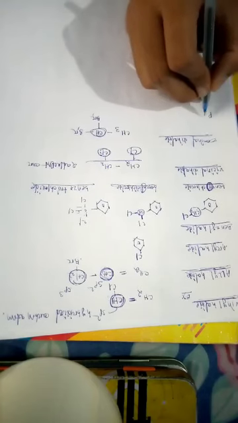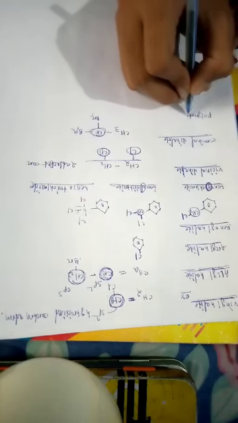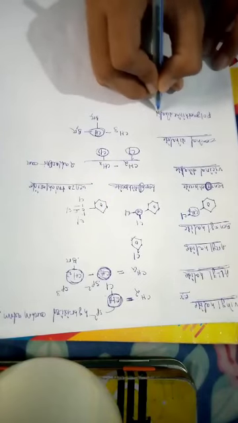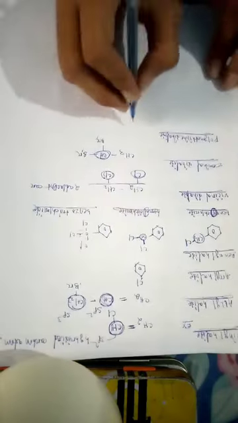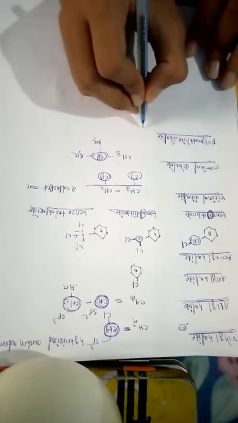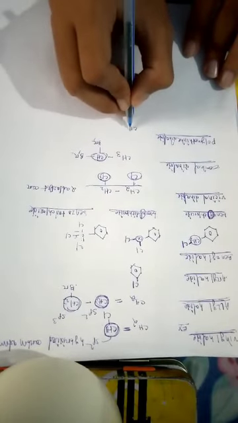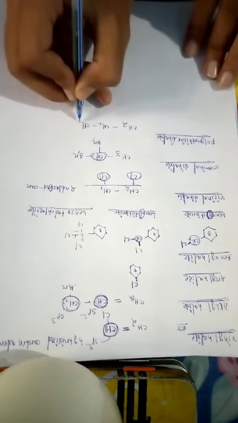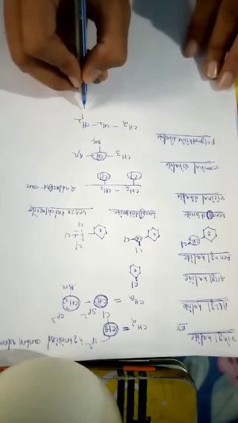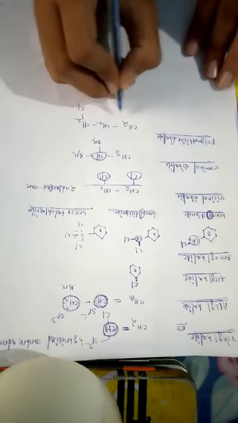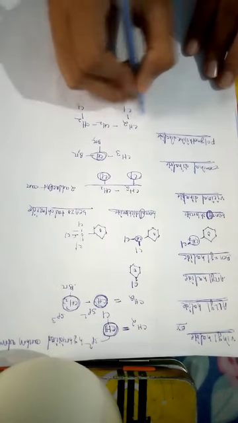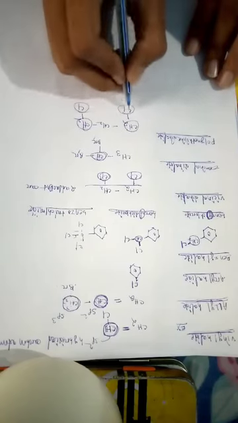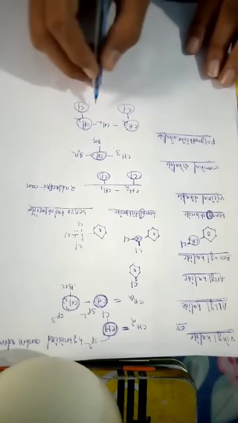Then polymethylene dihalide. Polymethylene dihalide is the organic compound in which the halogen atoms are directly attached with the terminal ends of the compound. Here the terminal ends are these, and the halogen atoms are directly attached to the terminal carbon atoms.